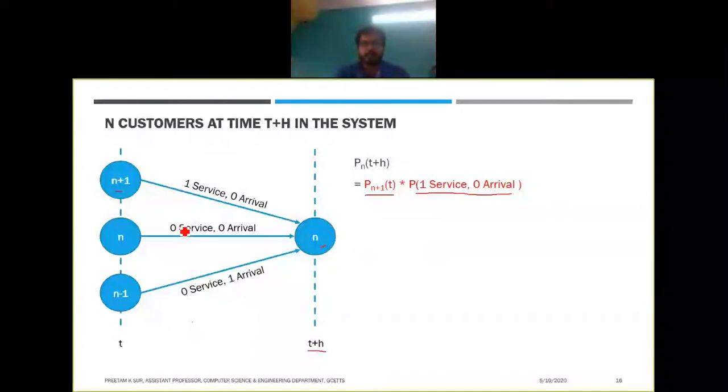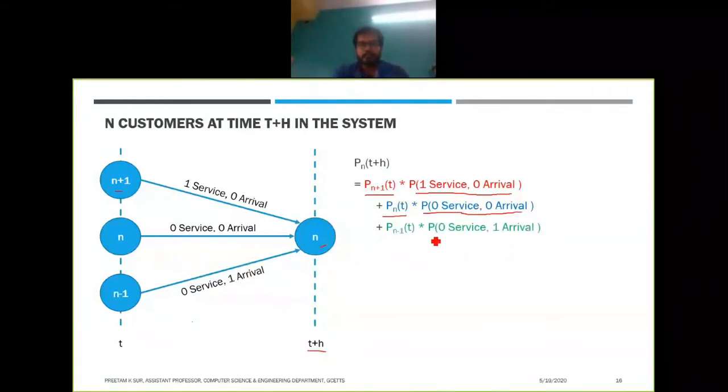Similarly, for the next situation we will have the probability that n customers are in the system at time t, along with the probability of no service and no arrival. Similarly, we will also have the probability that there are n minus 1 customers in the system at time t, and the probability that zero service and one arrival has occurred during this time interval.